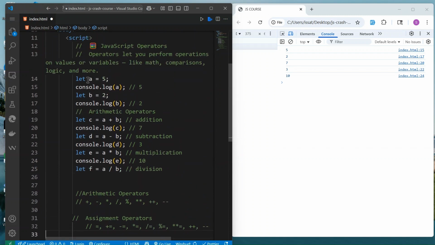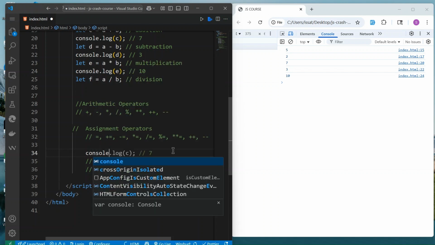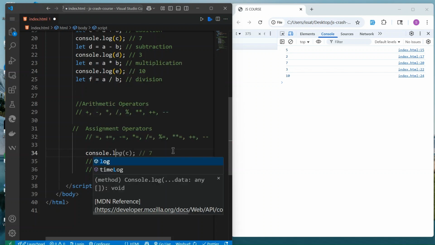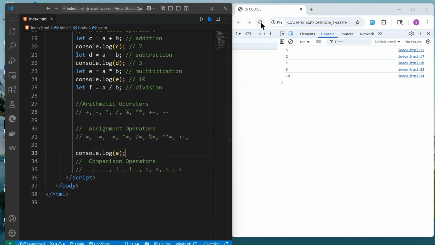If you look up, I have a, whose value is equal to 5. If I console.log a and save, we want to see the value: a is equal to 5. This is the top one.